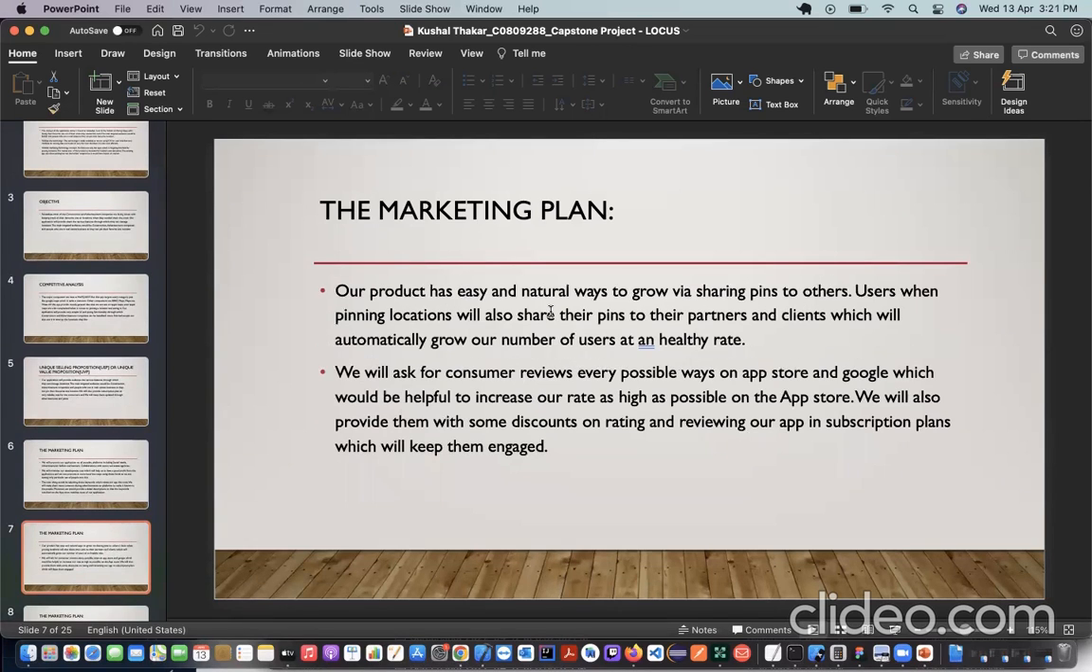The basic marketing plan is that a user can share a pin with other partners, so they can use our application as well, and we can gain users. The most important thing is the review and rating for our application, so we can keep improving it and fixing bugs, and increase our rating as high as possible on the application store. Next.